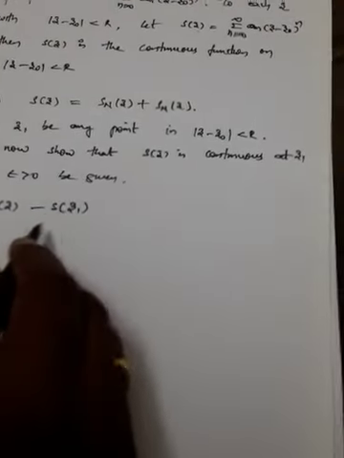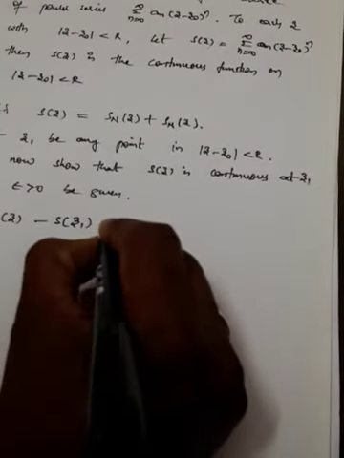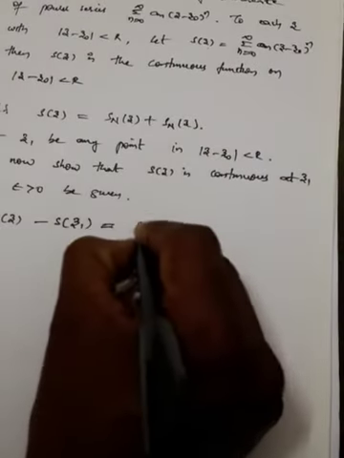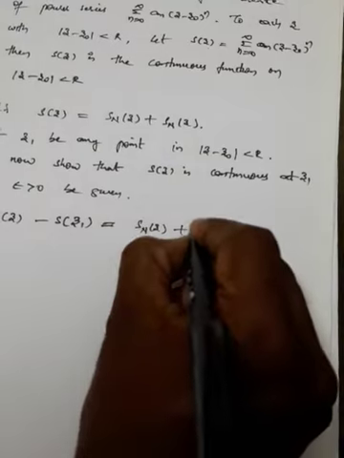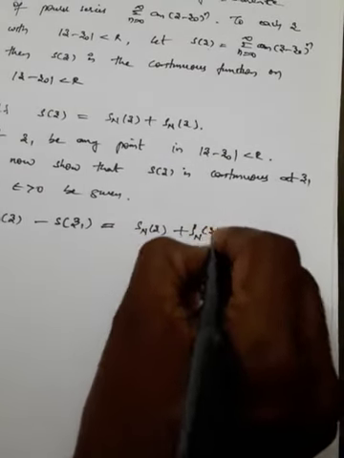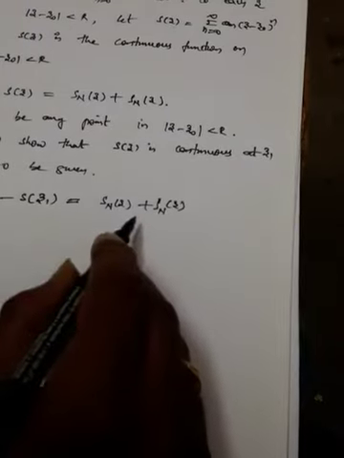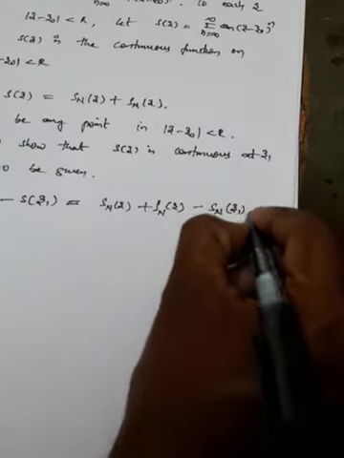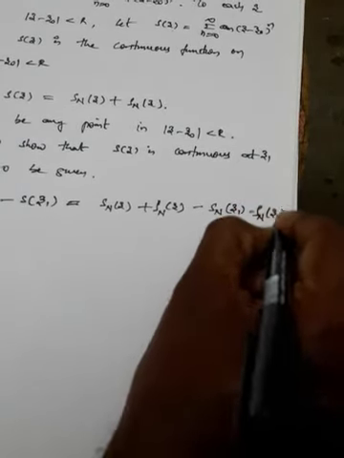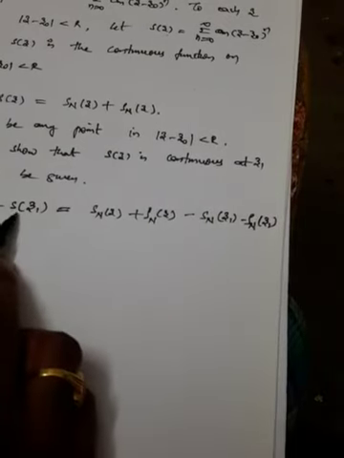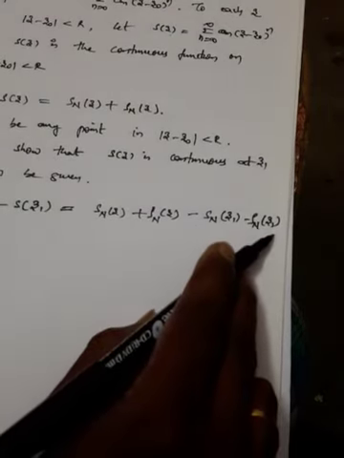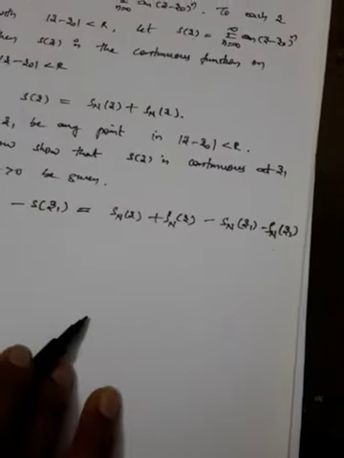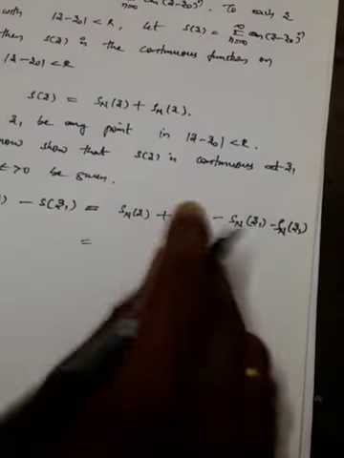So this s of z and s of z1 can be taken in the form of, what is s of z? S of z is nothing but Sn of z plus rho n of z. This is rho n of z. Okay, now z1 is there, so I may write this as Sn of z1 as well as rho n of z1. S of z1 is nothing but Sn of z1 plus rho n of z1. Okay, now we'll reshuffle this.